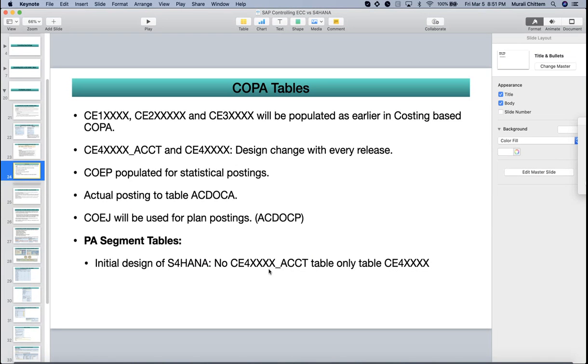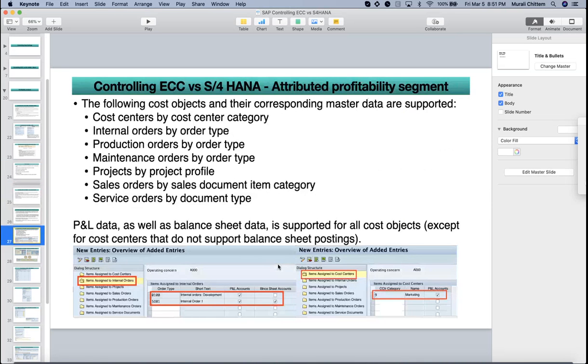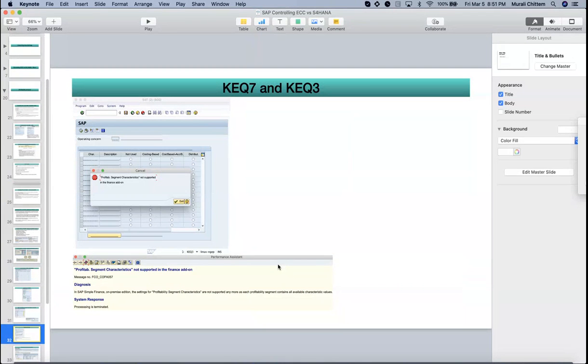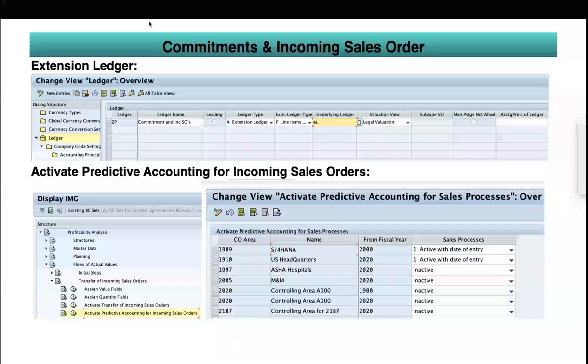But at a later point they again introduced this CE4 underscore ACCT. This will support summarization for account-based COPA. So this screenshot I already showed, and we discussed it earlier.